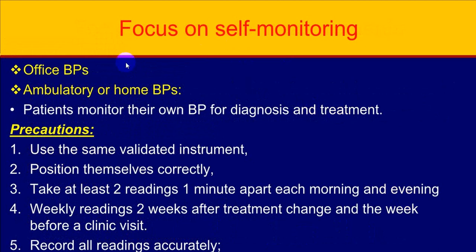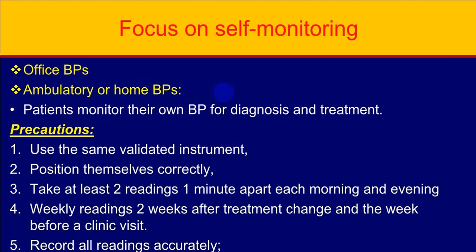Self monitoring can be done, and it is very useful to find out some conditions. So there is office blood pressure monitoring, and self monitoring at home, which we call home blood pressure monitoring. And when the person is ambulatory, continuous monitoring is done over 24 to 48 hours, which we call ambulatory blood pressure monitoring. This too helps to find out a good number of conditions like early morning surge, and BP fluctuation during day and night, which we call diurnal variation.